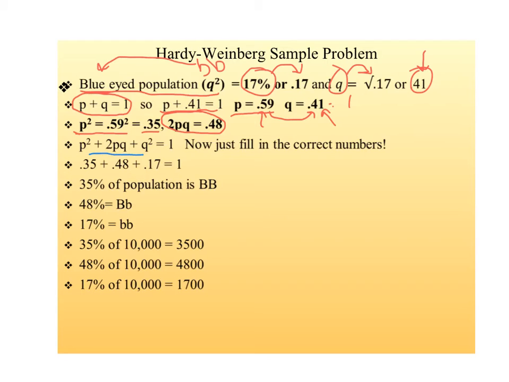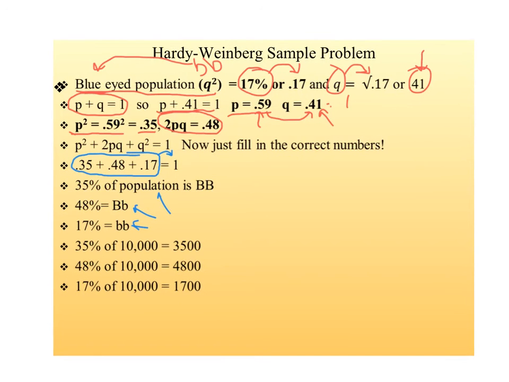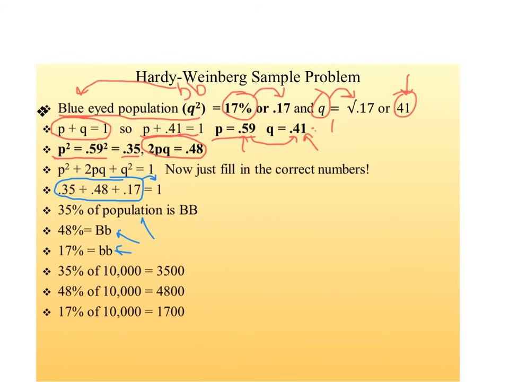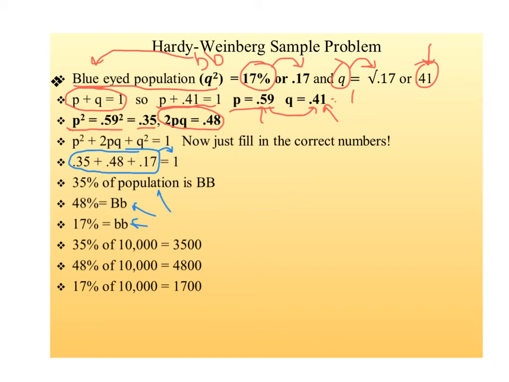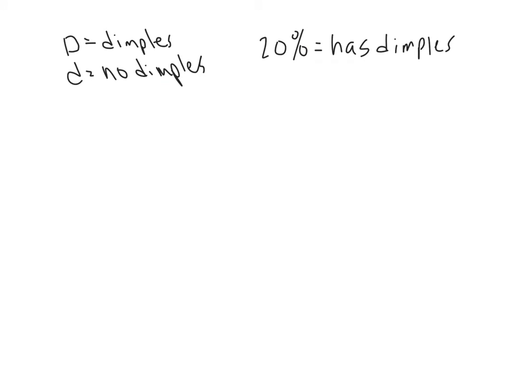And this shows you that if you just add them all up, 0.35, P squared plus 2PQ plus Q squared, you will get 1. Now, this is the percentages. Now, if you remember, in the original question it said how many people would have these genotypes. Well, the original question said that there was 10,000 people in the population. So 35% of 10,000 people would be 3,500. 48% of 10,000 people would be 4,800. And 17% of that population of 10,000 people would be 1,700. And there you go.